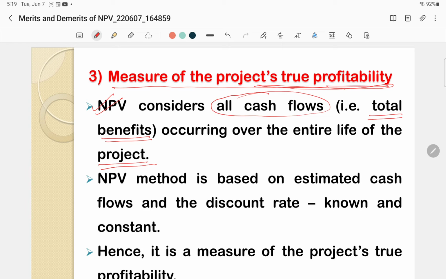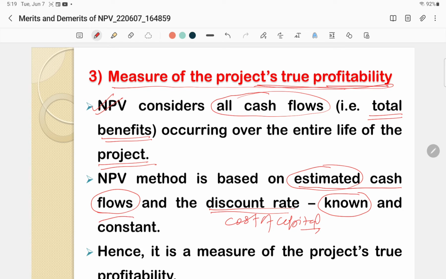And NPV method is based on the estimated cash flows, cash inflows and outflows both are estimated, and the discount rate, which is known as cost of capital, hurdle rate, cutoff rate, like that. And in case of discount rate, it is assumed that it is known in advance and which remains constant for the calculation of NPV with respect to a project, right?